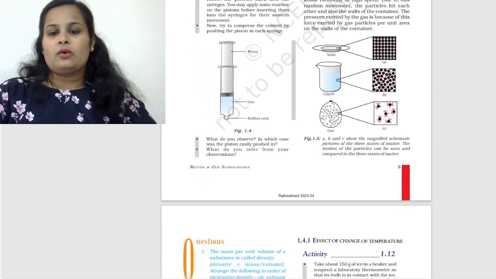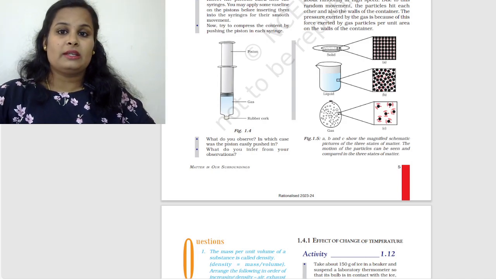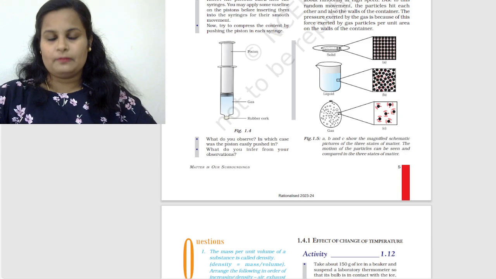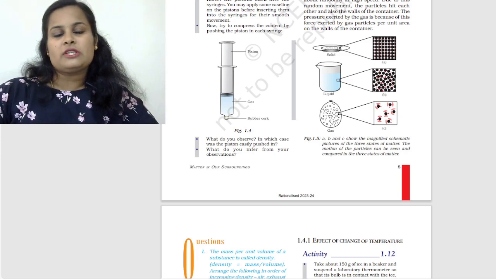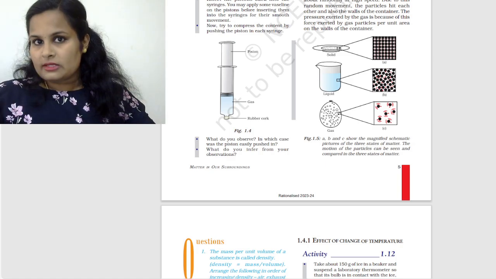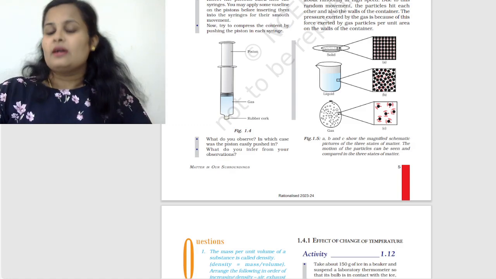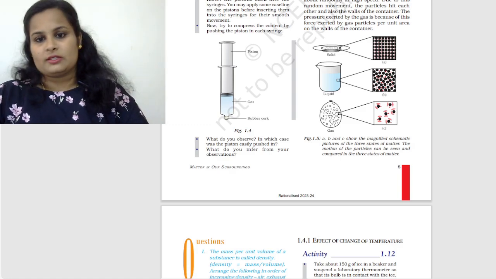You can well see in figure 1.5 how the solid particles are arranged in a very neat fashion, right? In liquids, there is some sort of interparticular space between them. And in gases, the particles are very far apart, the force of attraction is the least, and the space between them is the maximum compared to the other two states.